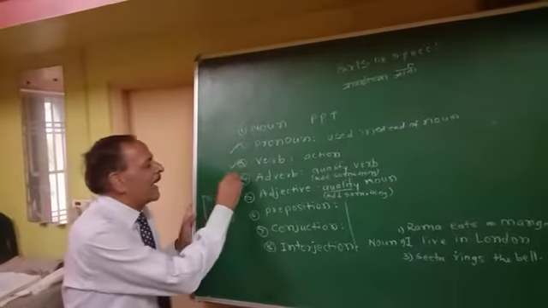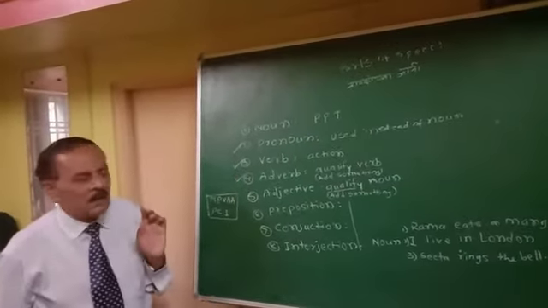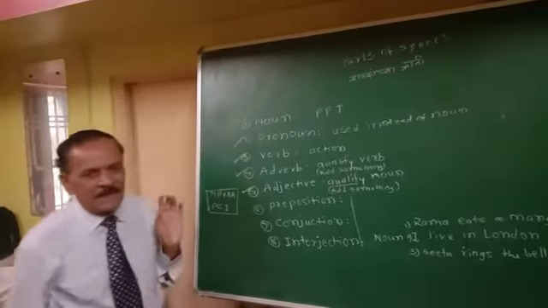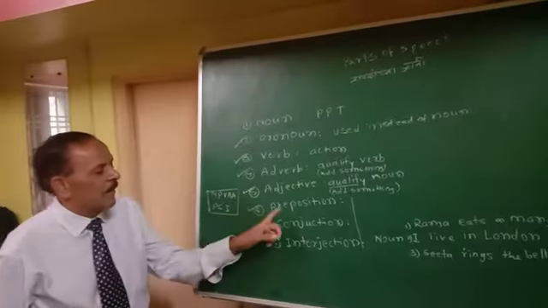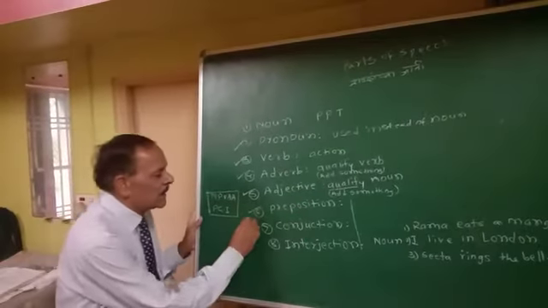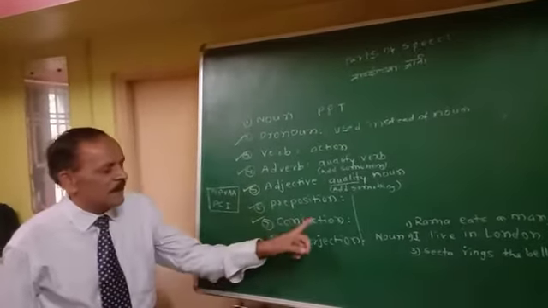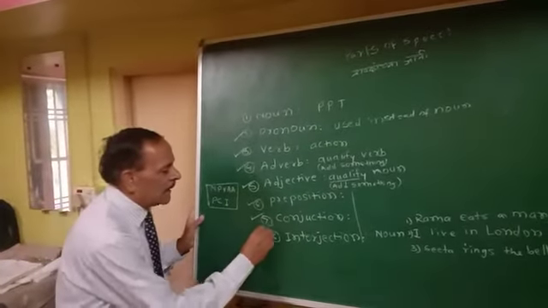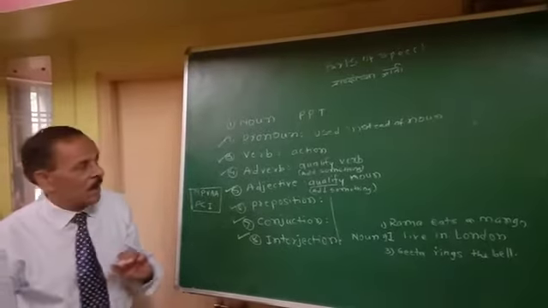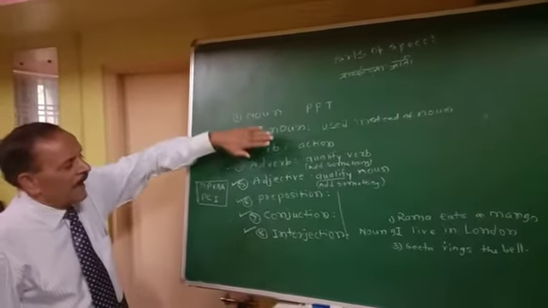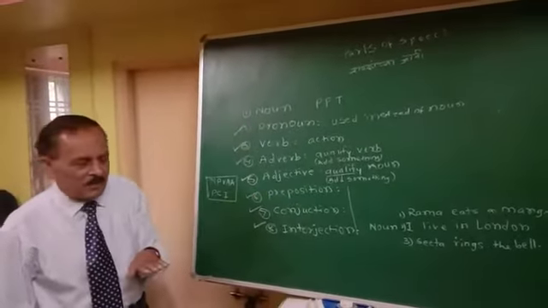Fourth, adverb. Fifth, adjective. Sixth, preposition. Seventh, conjunction. And the last, eighth one is interjection. So these are the 8 parts of speech.